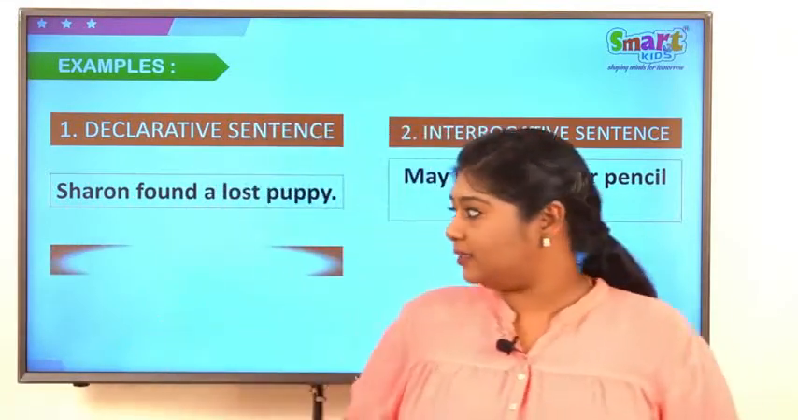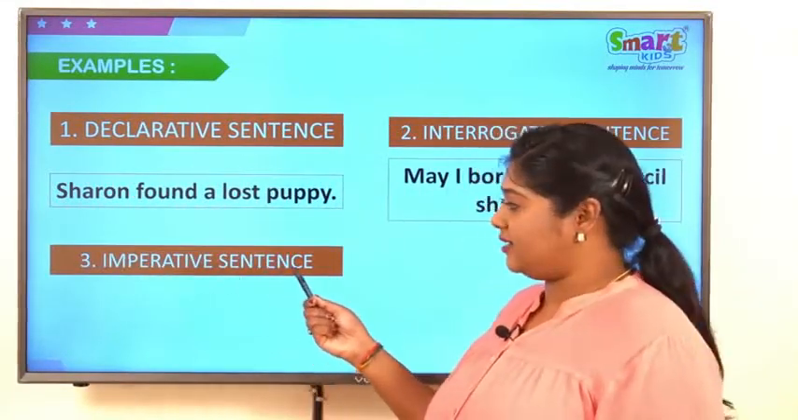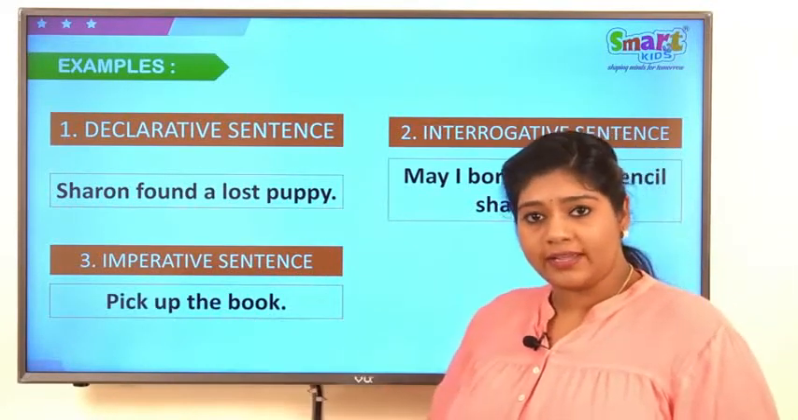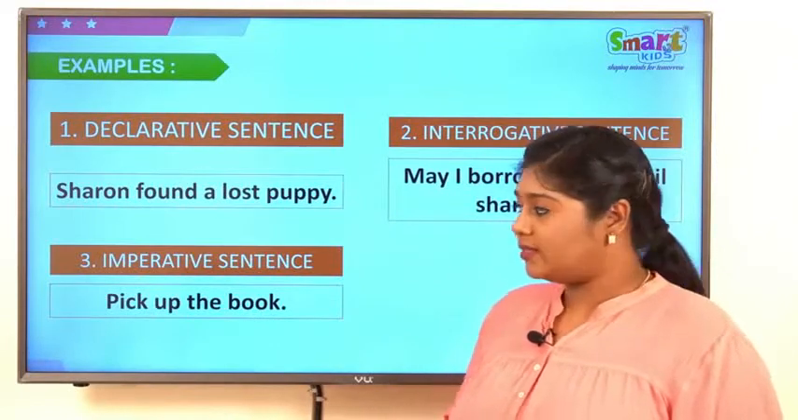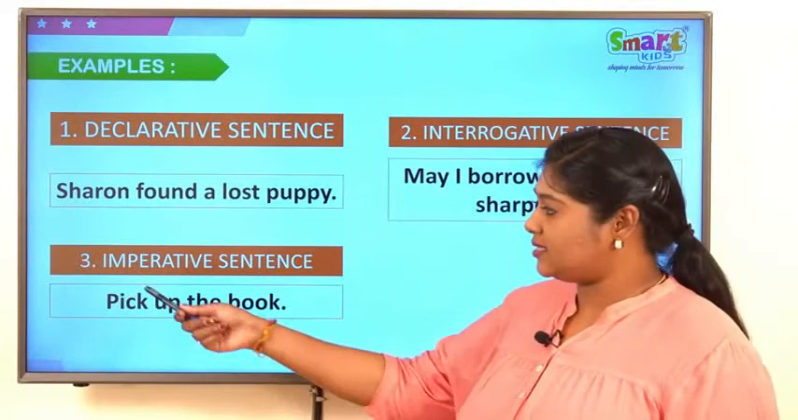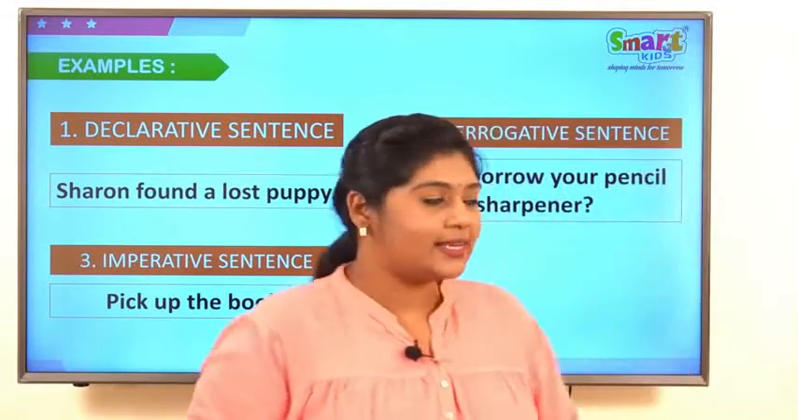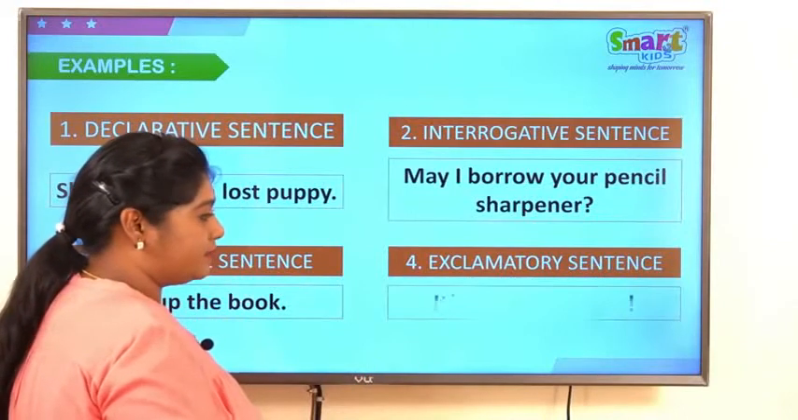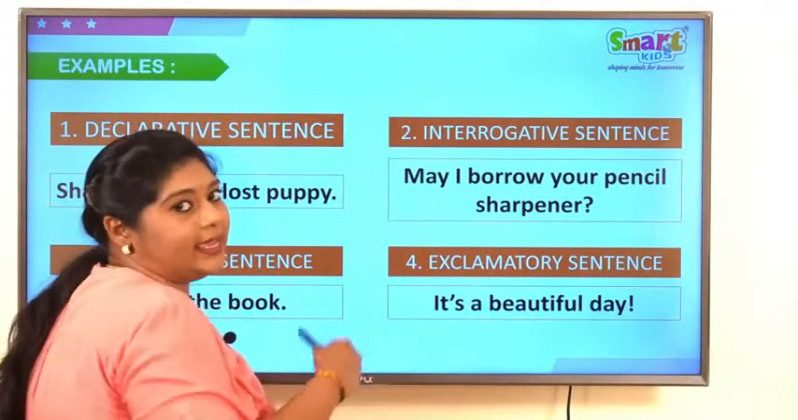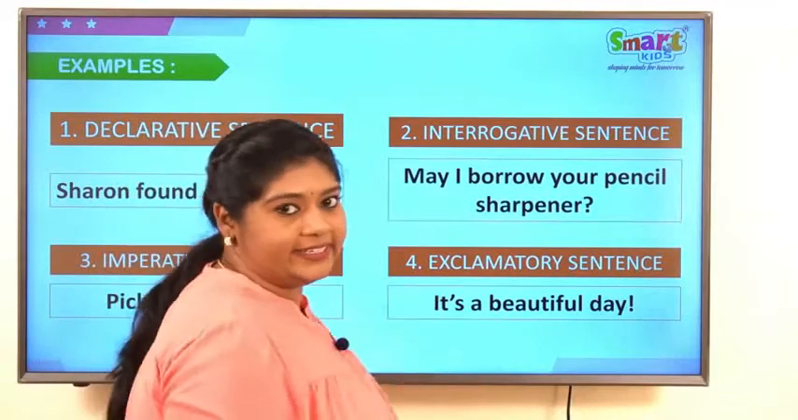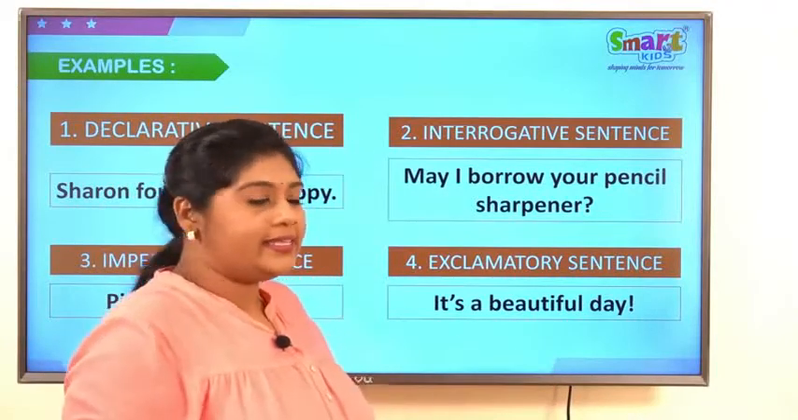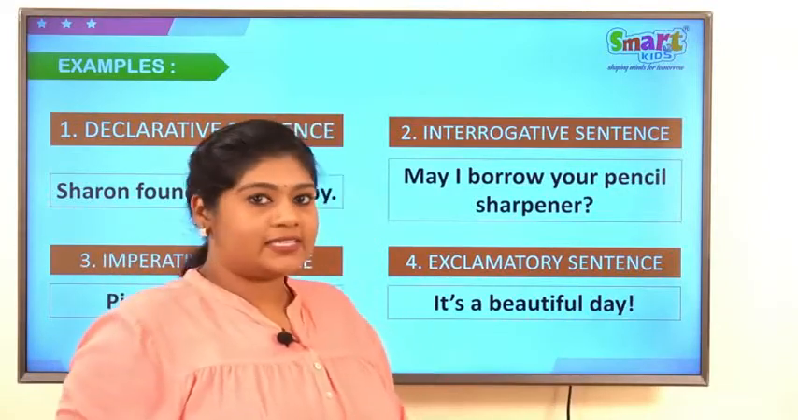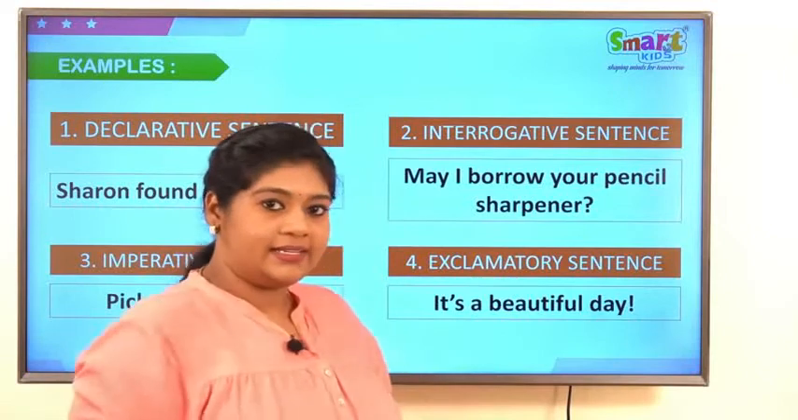What is the third one? Imperative sentence. Pick up the book. I am ordering. Pick up the book. So this is commanding. So this is imperative sentence. What is the last one? Exclamatory sentence. It's a beautiful day. So how pleasant it is. It's a beautiful day. It's about high on emotion, surprise, wonder, anger. So all these things comes under exclamatory sentence.